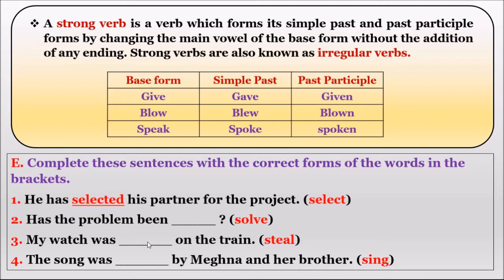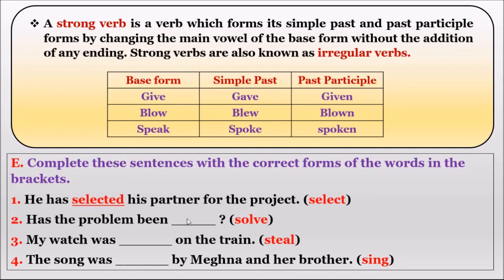Stolen, stolen. Okay. Fourth one is, the song was dash by Meghna and her brother. Sing. What are the three forms of the verb? Sing, sang, sung. What is the third form of the verb? Sung. The song was sung by Meghna and her brother. Sung, sung.